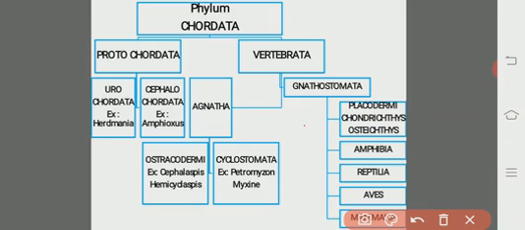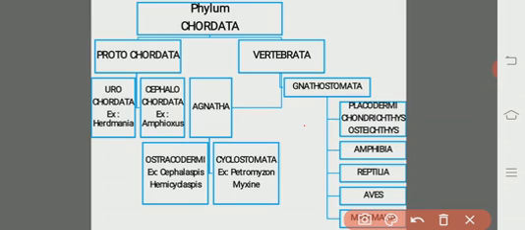Now, these gnathostomes are commonly called jawed vertebrates, where they have true jaws, and another specific feature is the presence of paired limbs, paired locomotory organs. All these gnathostomes are divided into 7 classes.